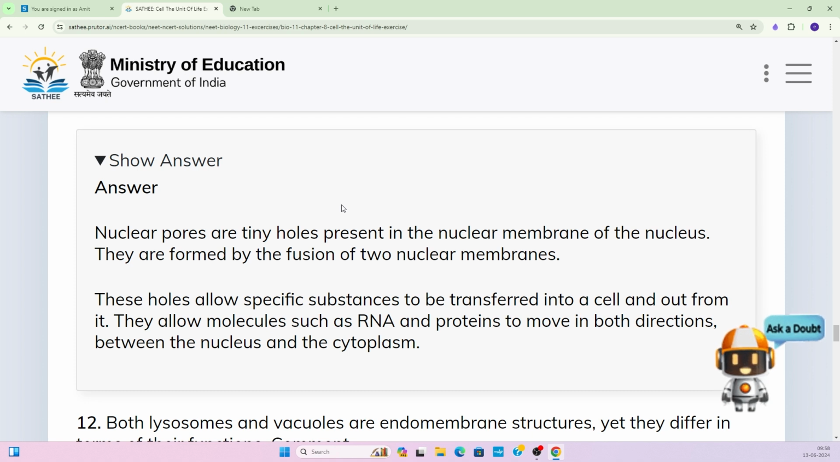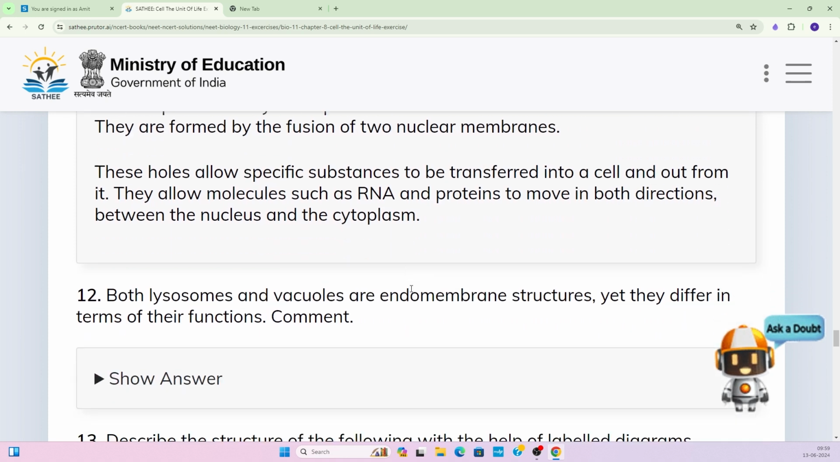So where does RNA get synthesized? RNA gets synthesized on the template of DNA inside the nucleus, and that is the process of transcription. When the RNA is synthesized, it has to be transported outside the nucleus into the cytoplasm, because the ribosomes are there, and that is the site for protein synthesis, right? So they allow molecules such as RNA and proteins to move in both directions between the nucleus and the cytoplasm.